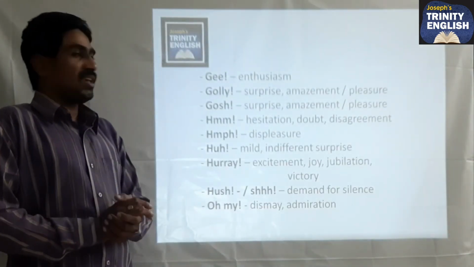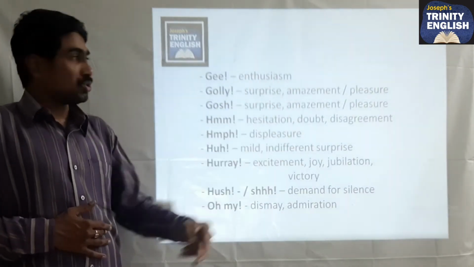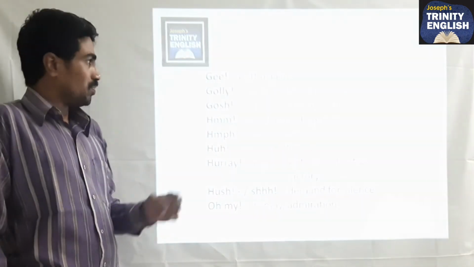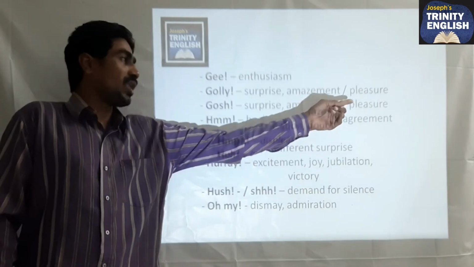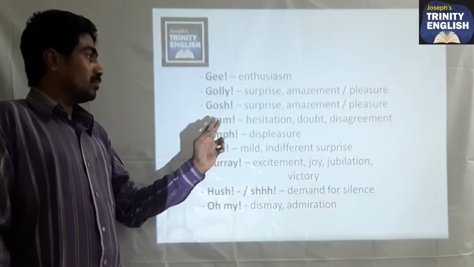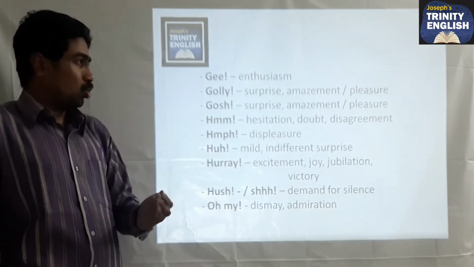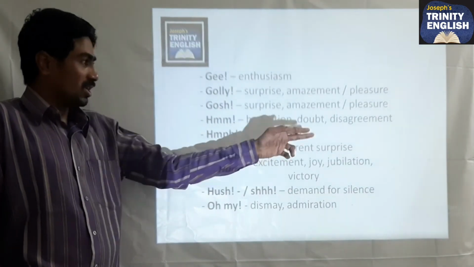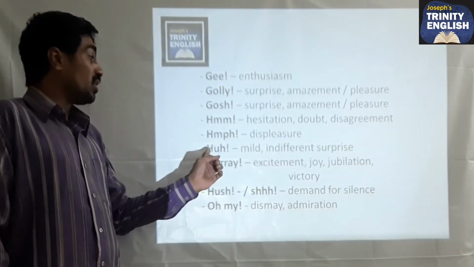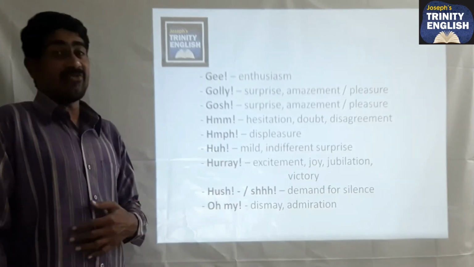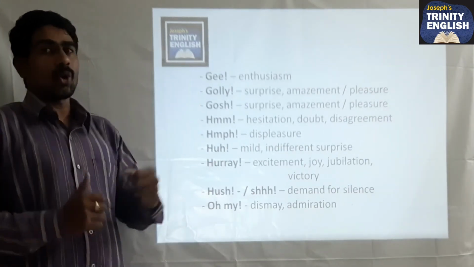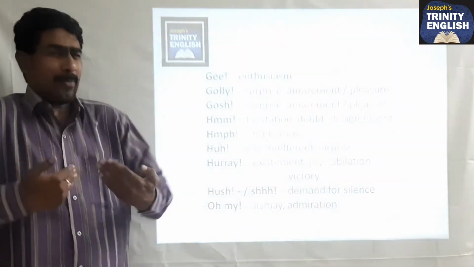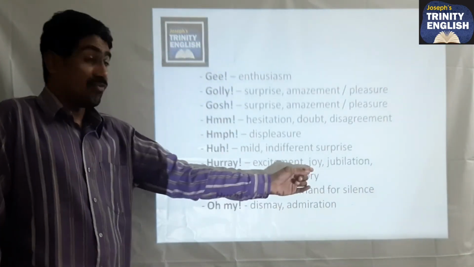And next, eh. Eh is a word when you want to use for enthusiasm. And then golly. Golly is a word for surprise, amazement and pleasure. And then gosh. Gosh is for surprise, amazement and pleasure. And then hmm is actually when you have doubt or hesitation or disagreement. And then humph is basically used for displeasure. And the next haw. Haw is for mild and indifferent surprise. And next hooray or hurrah. This is the word used for excitement, joy, and then jubilation. When you are so happy, we use the word jubilation, and victory also.